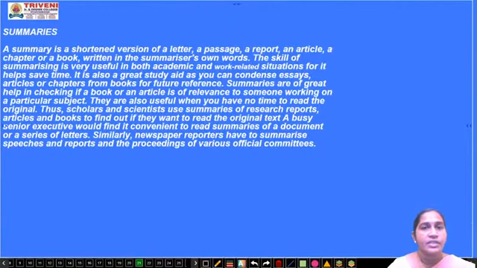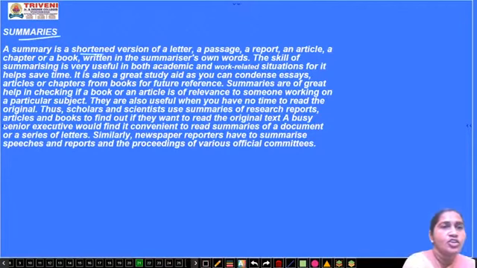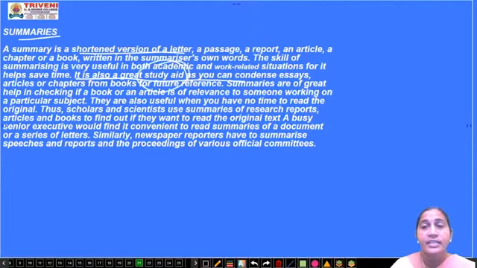Next, a summary is a shortened version of a letter, passage, or report. Till now we have read everything; now we'll see summaries. It is also a great study aid at the time of examination.